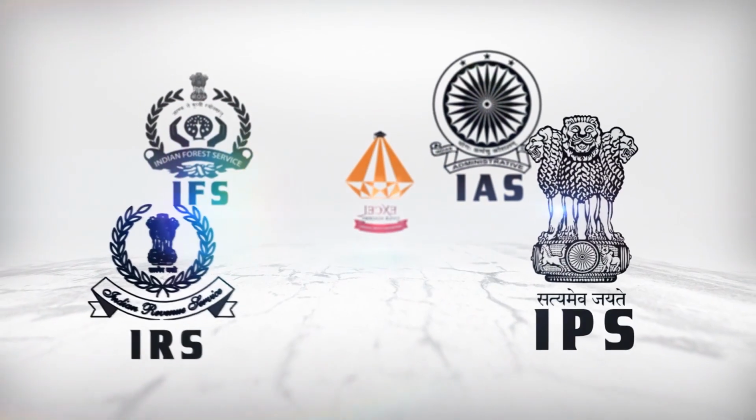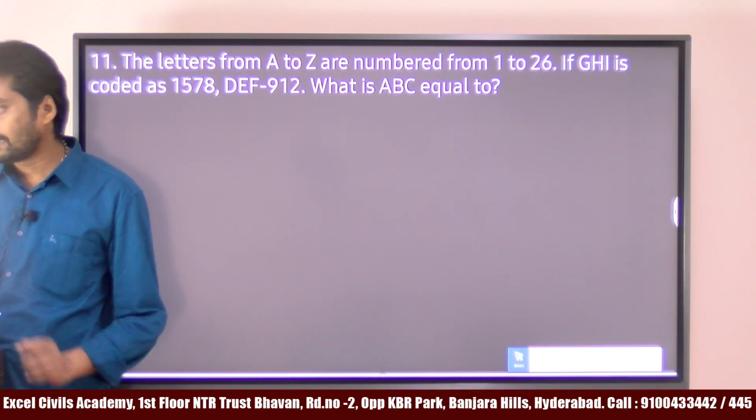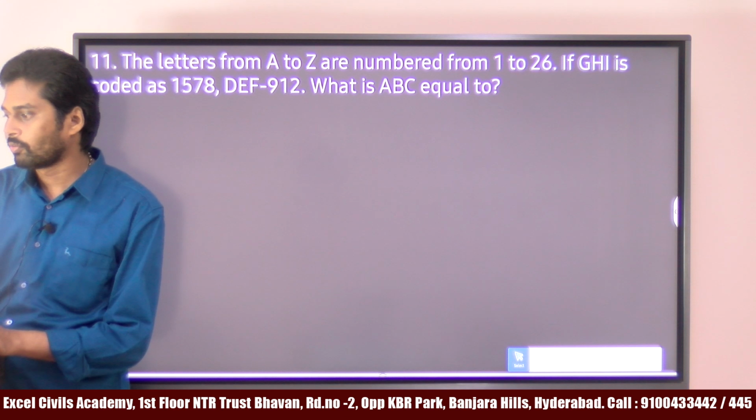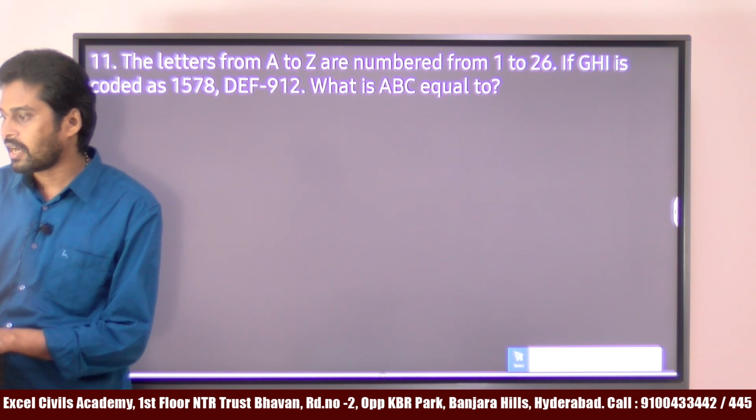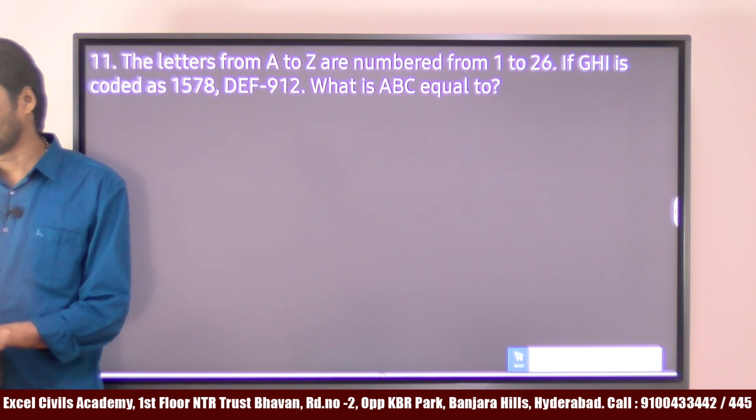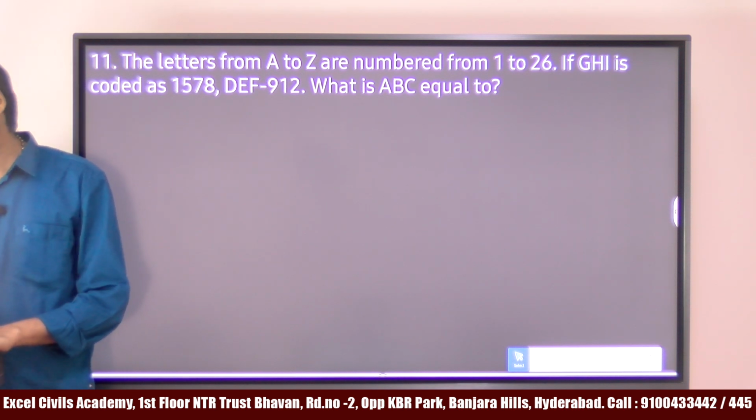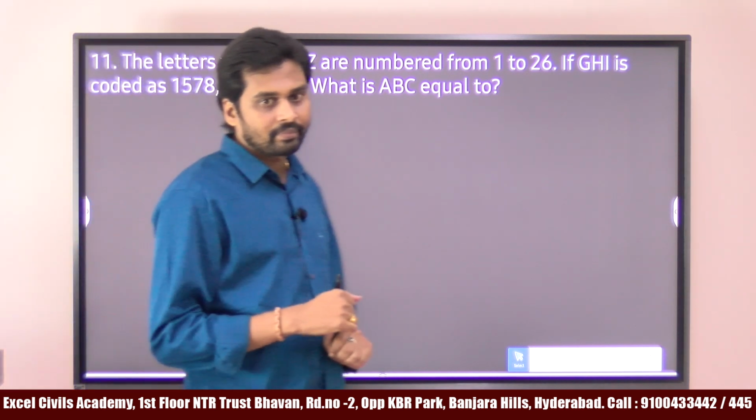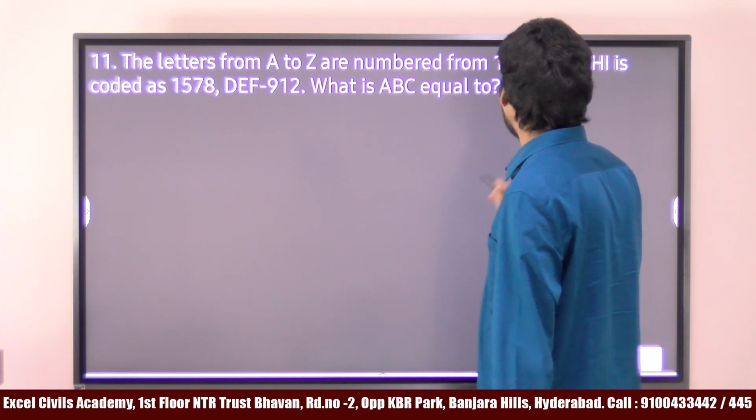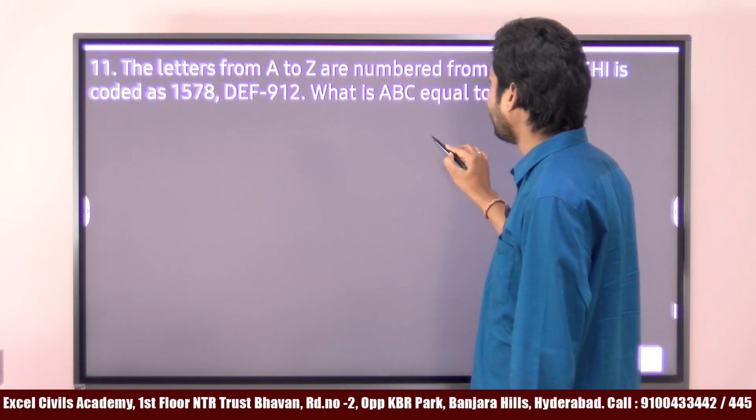Okay, so this is related to coding and decoding, another important topic. It is given that the letters from A to Z are numbered from 1 to 26. GHI is coded as 1578, DEF is coded as 912. Then what is ABC coded as? See here it is given that GHI code is what?